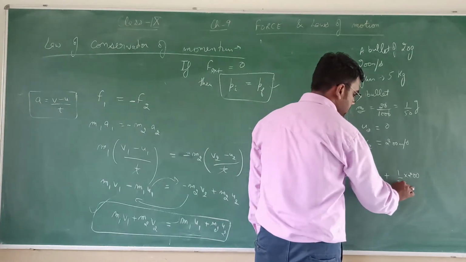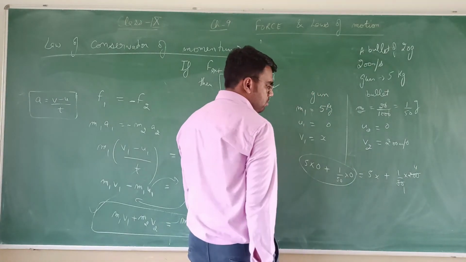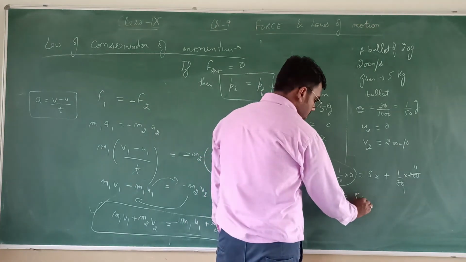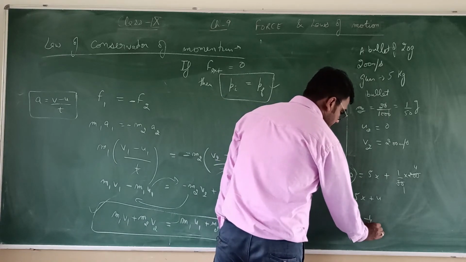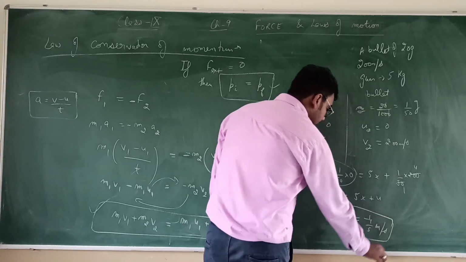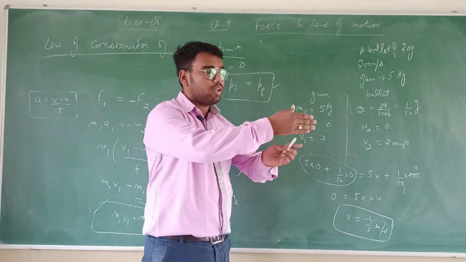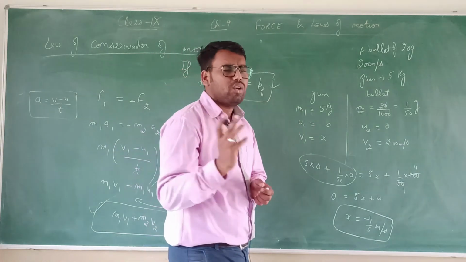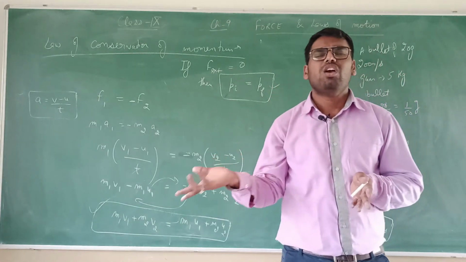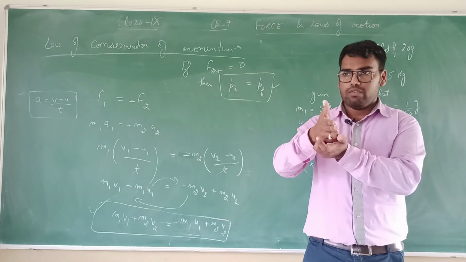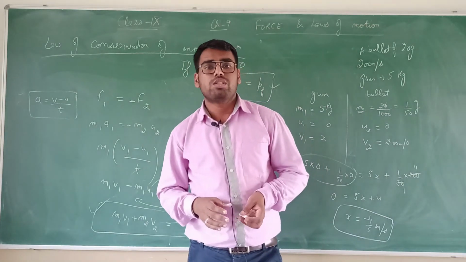So what will we get? This will come to 4, and 5 into 0 is 0, 1 by 50 into 0 is 0. So 0 is equal to 5x plus 4. We get the value of x as minus 4 by 5 meter per second. The negative sign means the opposite direction. That means if the bullet is going from north to south, the gun will recoil from south to north. You have seen this in many movies, that when the hero or villain fires the gun, the hand moves slightly backward. So this is how we apply the law of conservation of momentum.